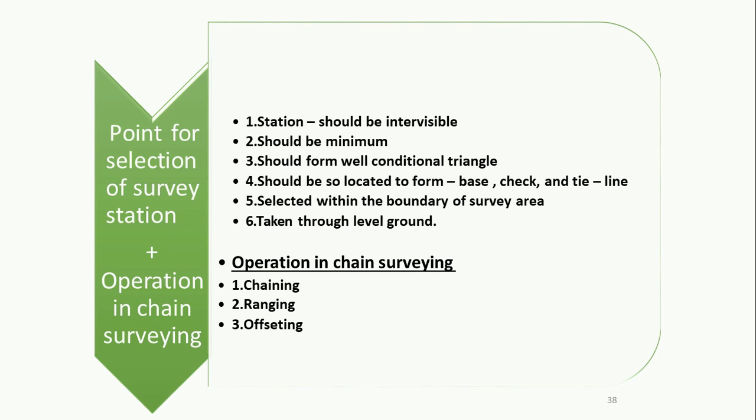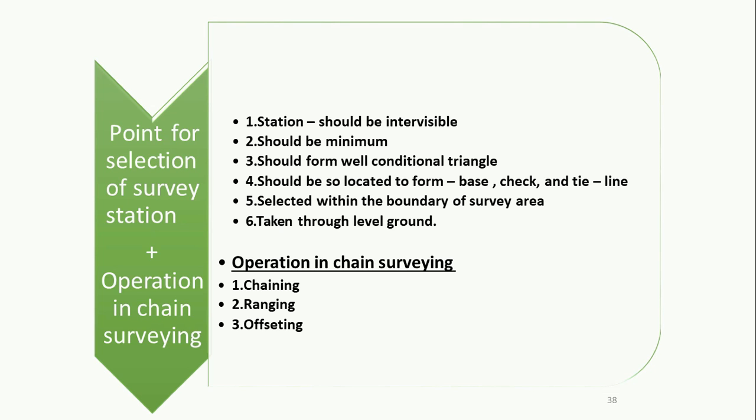Now I am going to discuss the various operations involved in chain surveying. Number 1 is chaining. Chaining is performed with the help of a chain or a tape, that is, you measure the horizontal distance or determine linear measurements. Number 2 is ranging. Ranging is done to establish an intermediate point along the survey line to keep the alignment of the survey line straight, and it is generally carried out with the help of a ranging rod.